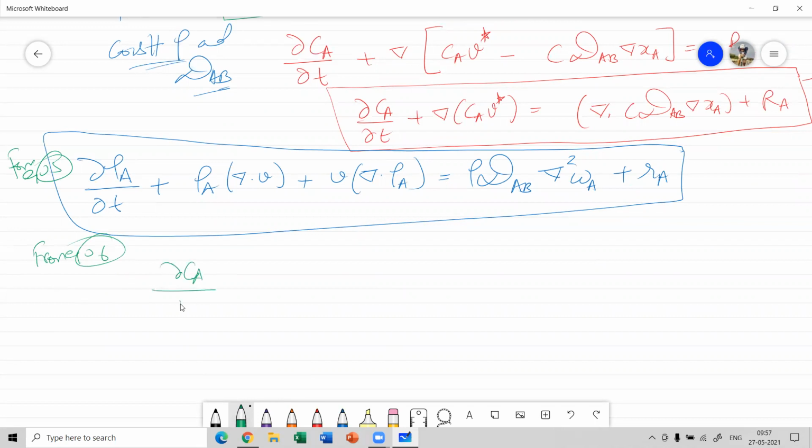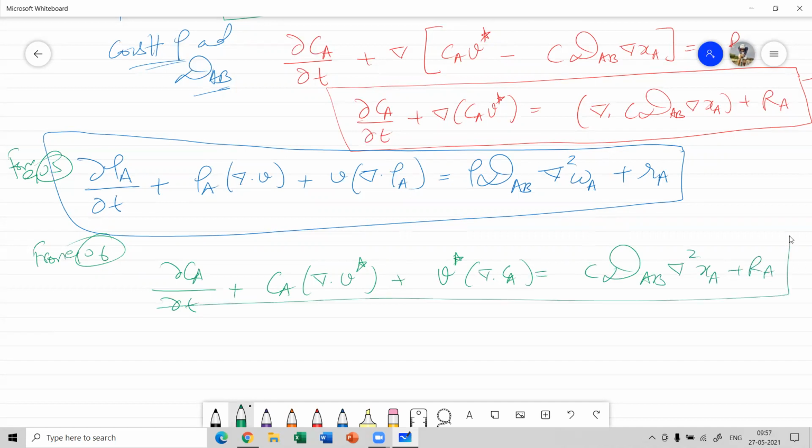dC_A by dt plus C_A into divergence of V star plus V star into divergence of C_A equal to C D_AB divergence square of x plus R.